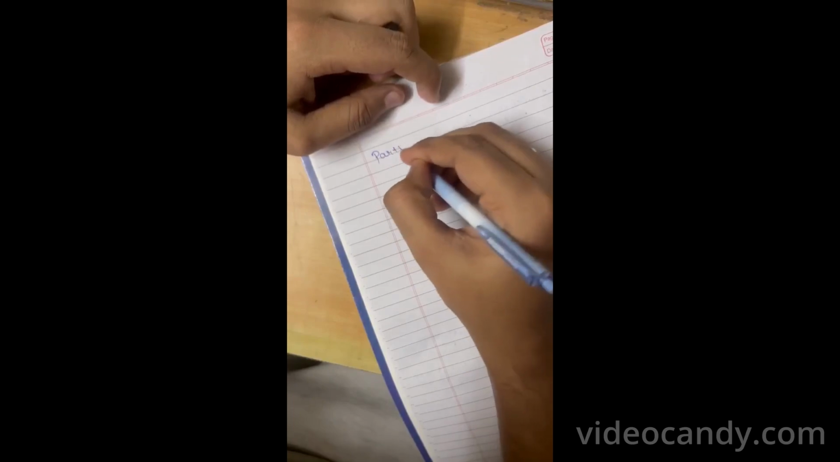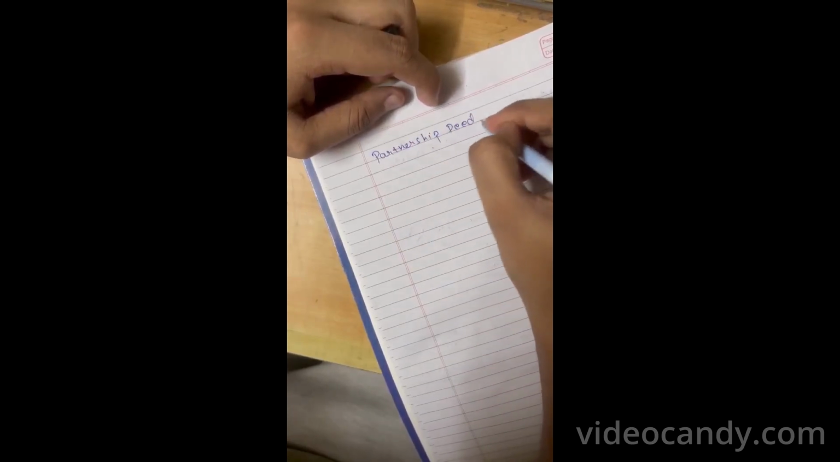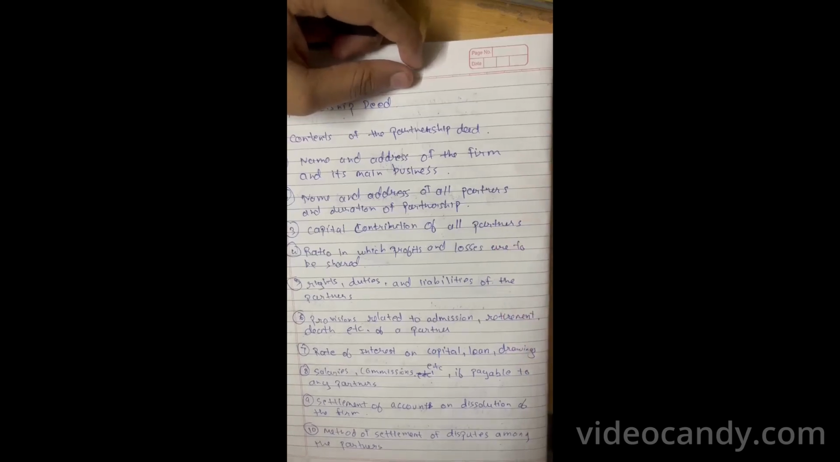So now let's understand the partnership deed. As I said earlier, the partnership deed in simple words means the contract. The document containing the partnership agreement among the partners is known as the partnership deed. A partnership deed can be either written or oral. Now let's understand the contents of the partnership deed, meaning what is written in the partnership deed.